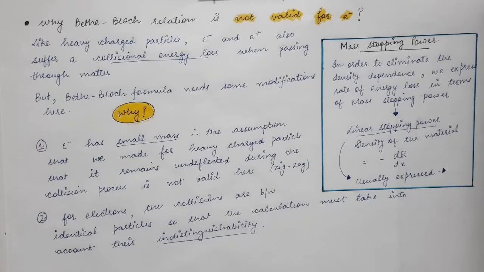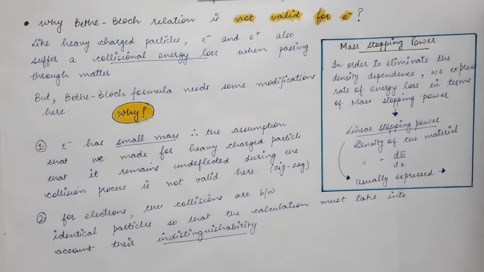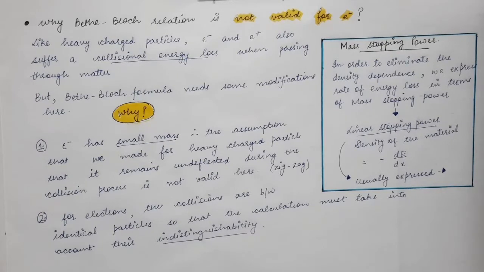So the assumption that we made while deriving that formula was that a heavy charged particle travels in almost a straight line path inside the absorbing medium. Whenever a heavy charged particle enters an absorbing medium with a certain velocity, it travels in almost a straight line path, so it is undeviated.